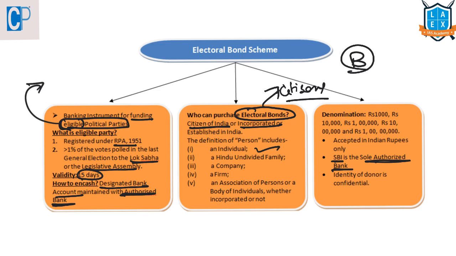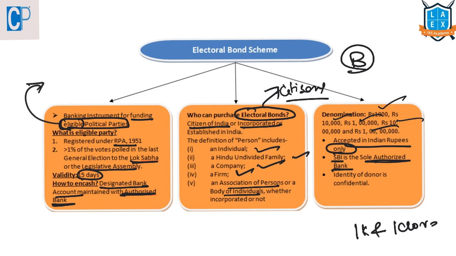Person means an individual, a Hindu undivided family, a company, a firm, an association of persons or a body of individuals can purchase these electoral bonds. That means here no foreign currency, only Indian rupees are accepted for purchasing these electoral bonds, and these electoral bonds will be available in the denominations of 1000, 10,000, 1 lakh, 10 lakh and 1 crore. So the minimum amount that can be funded is 1000 and the maximum amount is 1 crore.